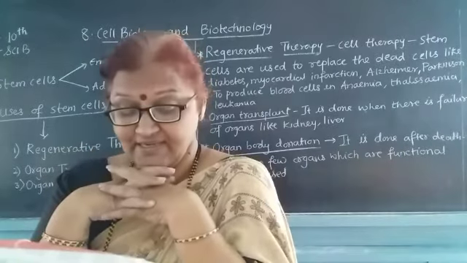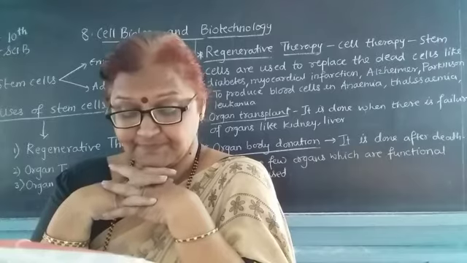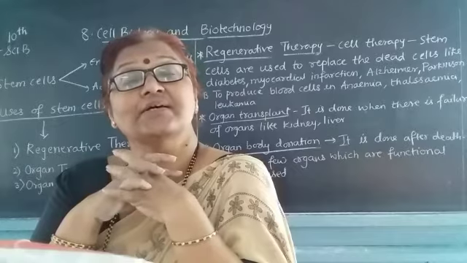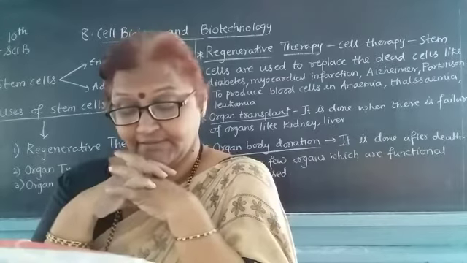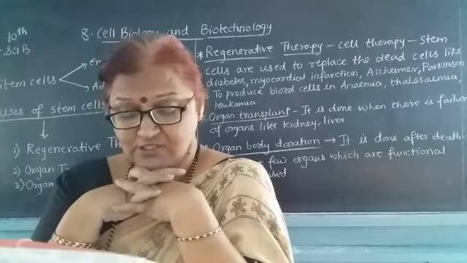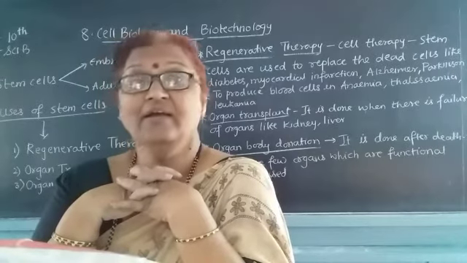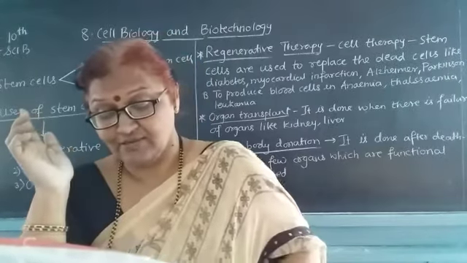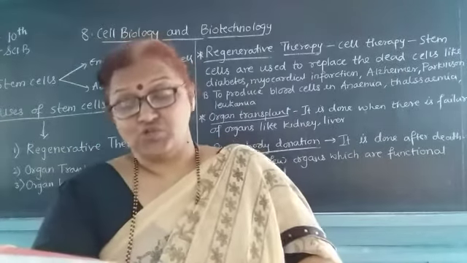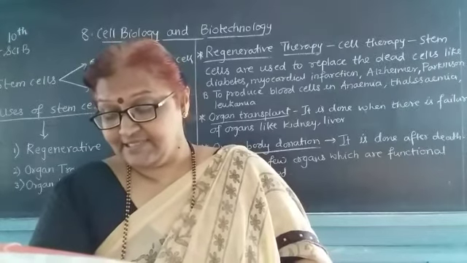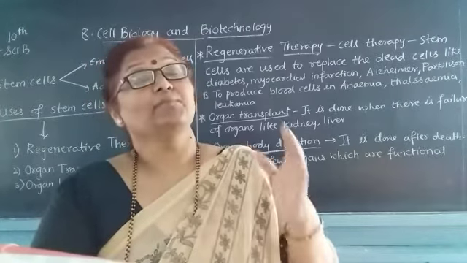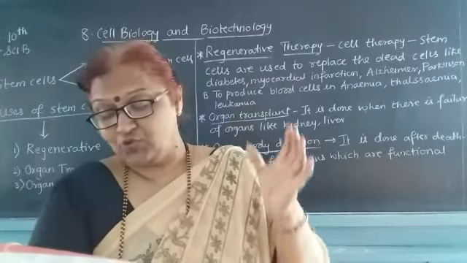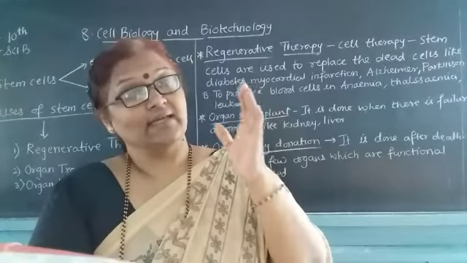Next one, adult stem cells. These stem cells are obtained from the body of a person whenever the person is adult. There are three main sources of stem cells in the body of an adult person. These stem cells can be obtained from adipose connective tissue, bone marrow, or blood.